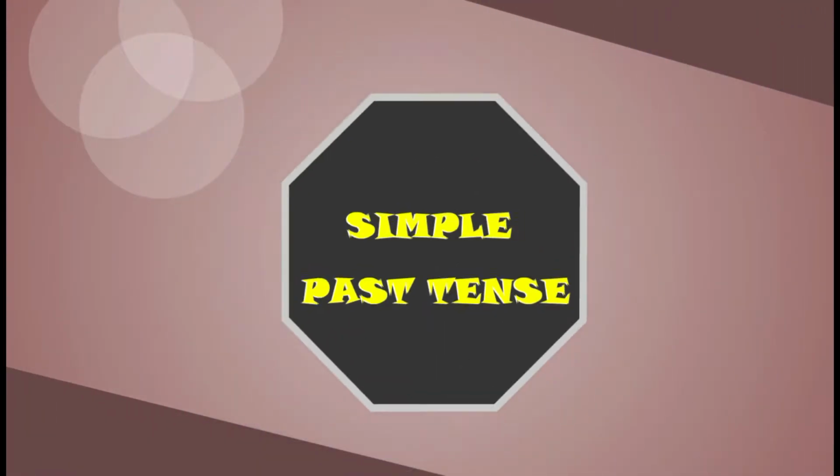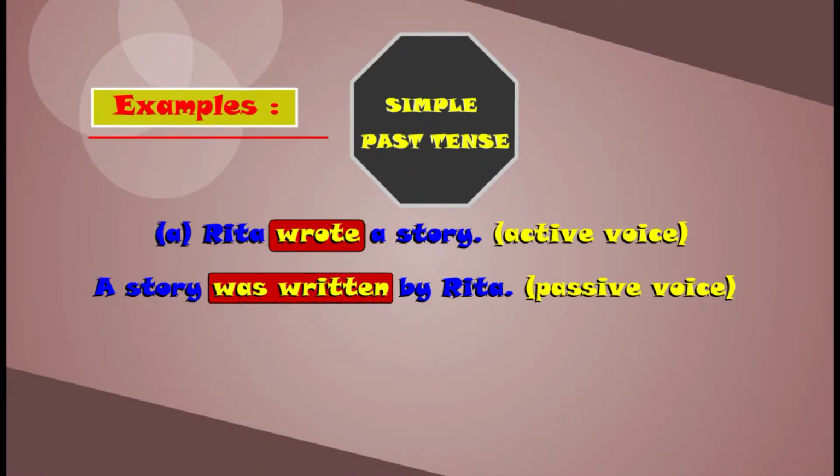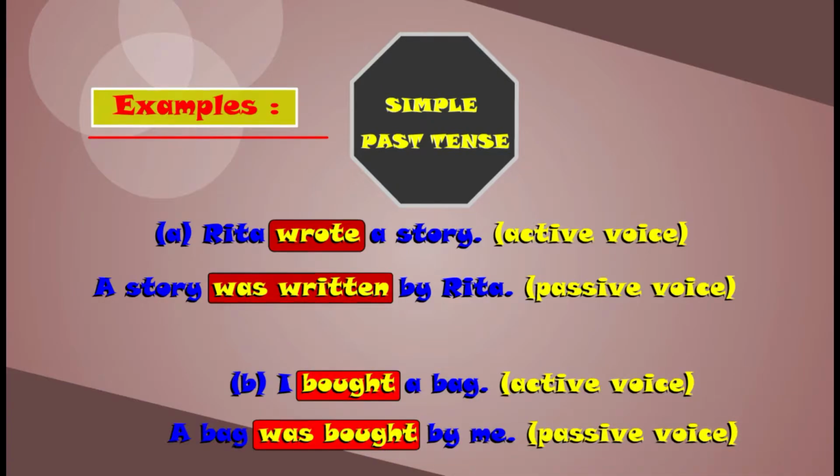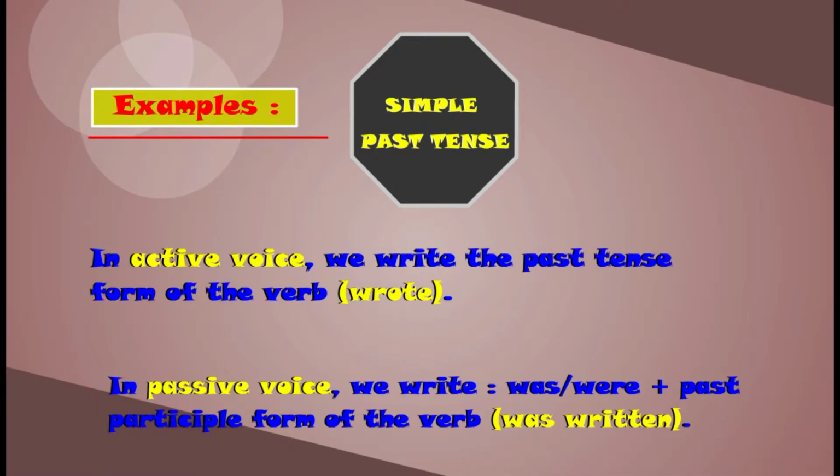Simple past tense. Examples. Rita wrote a story. Active voice. A story was written by Rita. Passive voice. I bought a bag. Active voice. A bag was bought by me. Passive voice. In active voice, we write the past simple form of the verb, wrote. In passive voice, we write was, were, plus past participle form of the verb, was written.